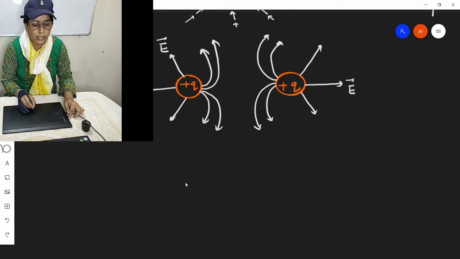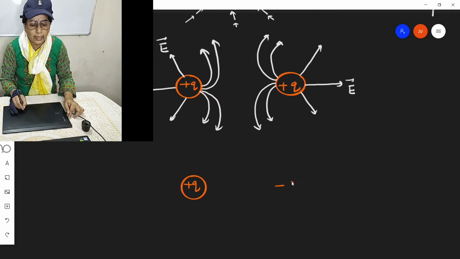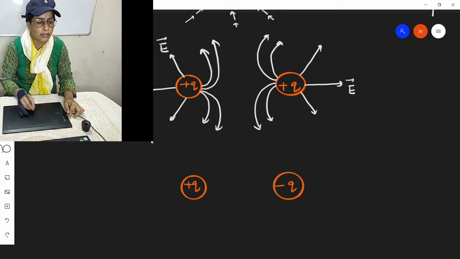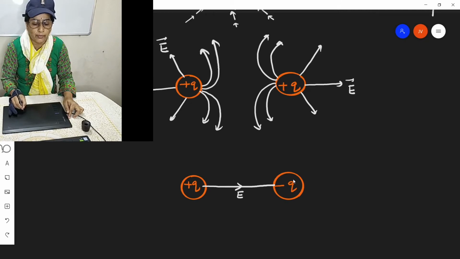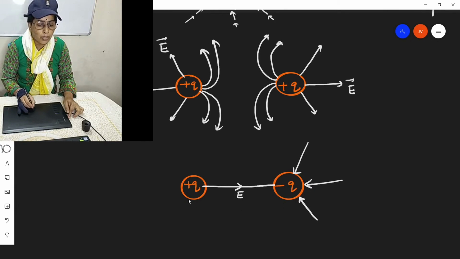And if a positive electric charge and a negative electric charge are closer, then electric field is directed from positive electric charge to negative electric charge. So for negative electric charge, electric field is radially inwards. Positive electric charge, electric field is radially outwards.